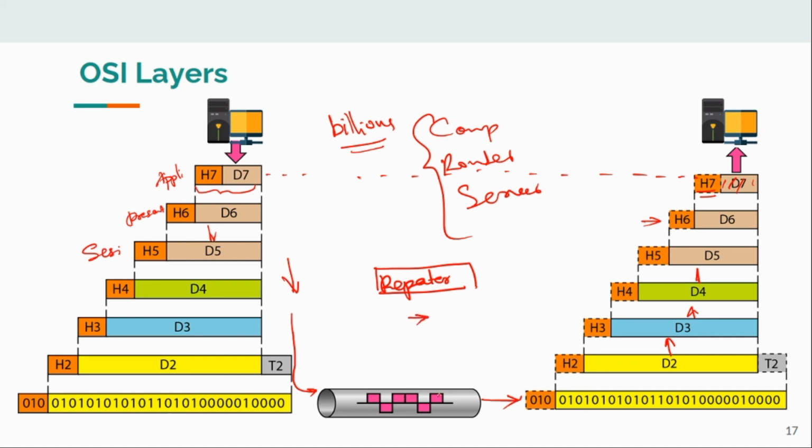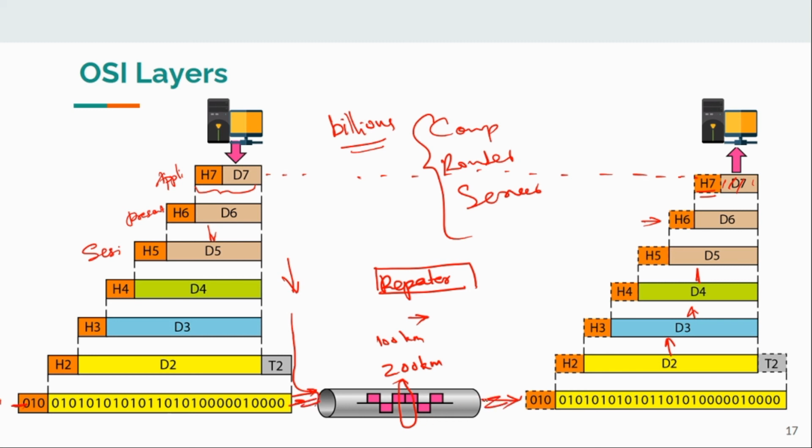This media is very long. This distance is some 200 kilometers. An optical fiber system can work up to 100 meters, so one repeater is required in the middle. That repeater need not look into all these headers. Its only duty is to just repeat. So this repeater will work only in this header, that is the header related to physical bits.